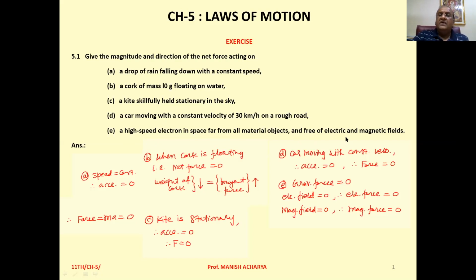If all the material objects are far away from the electron, it implies that there is no gravitational force. And if that particular space is free from electric and magnetic field, it implies that electric force and magnetic force will also be zero. So again we can say the net force is zero. Clear to all of you, beta?